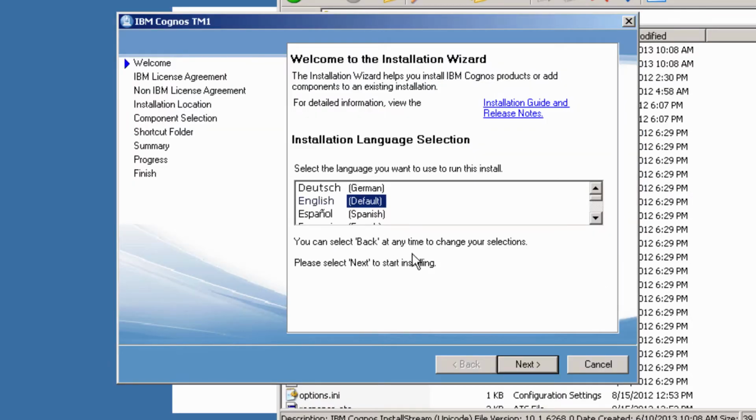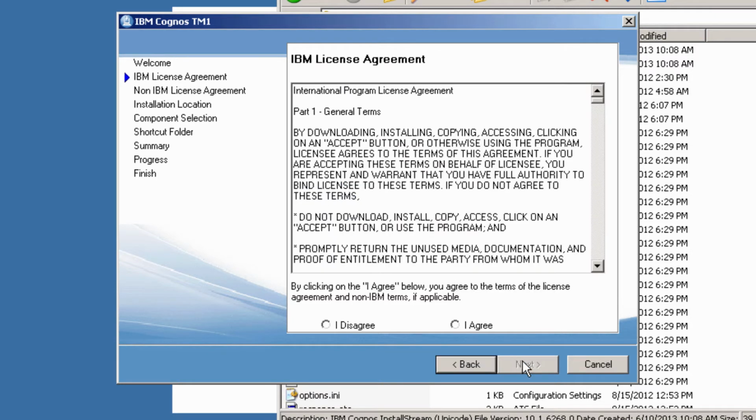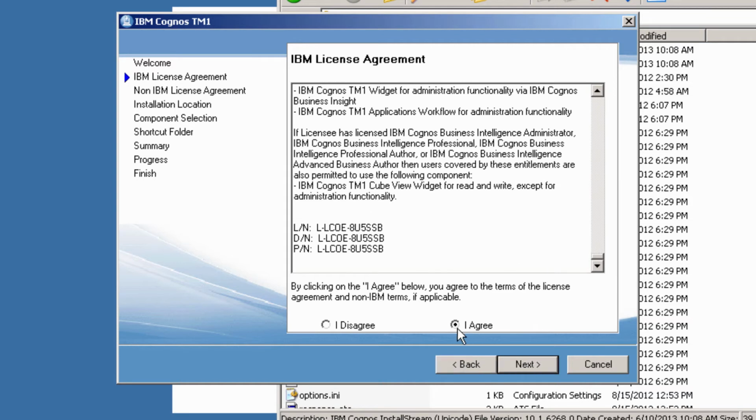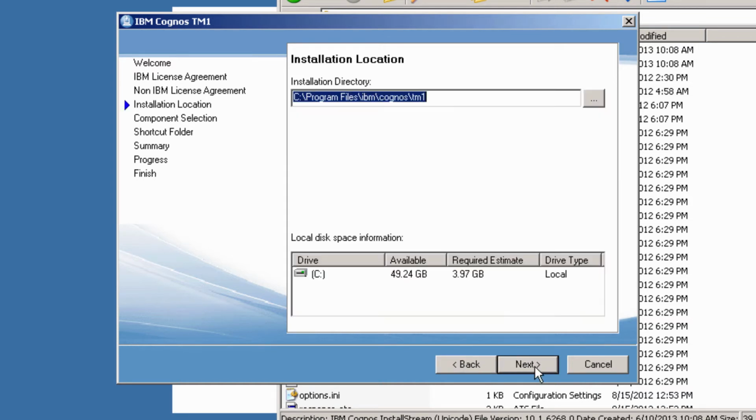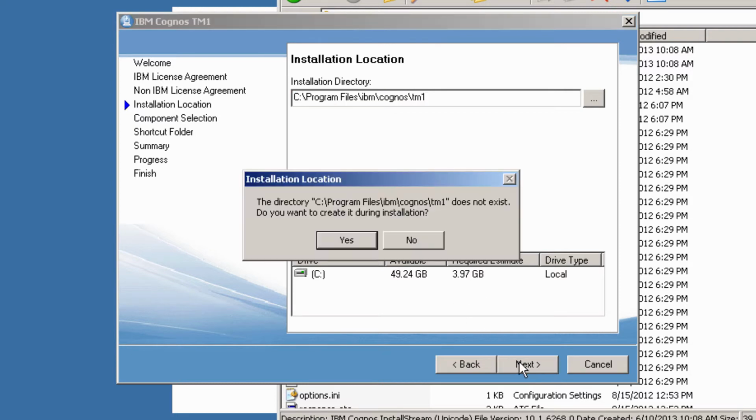Select the language you want. English is the default. Then read the license agreement and accept. I read the whole thing already. Select the install location. The default is fine. Then click Yes to create the folder.